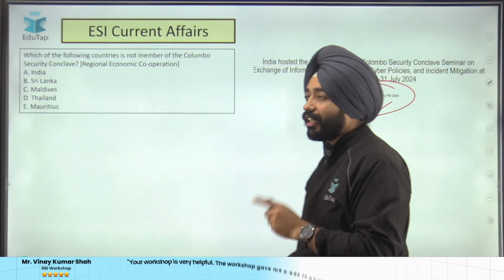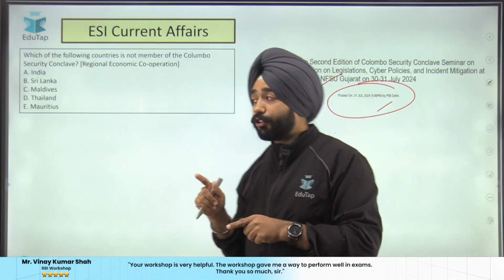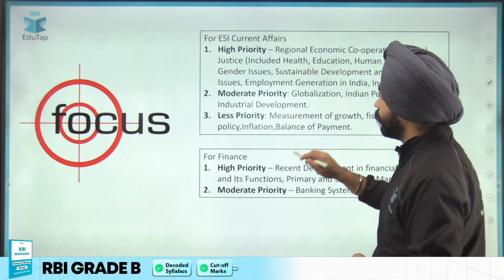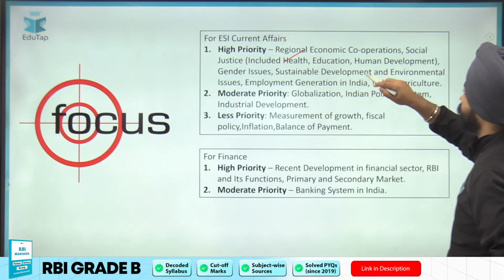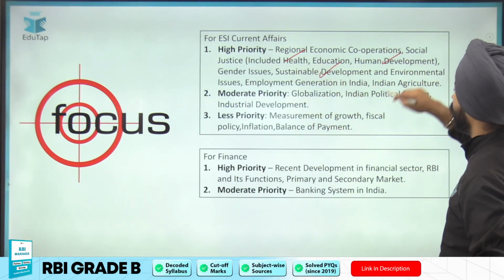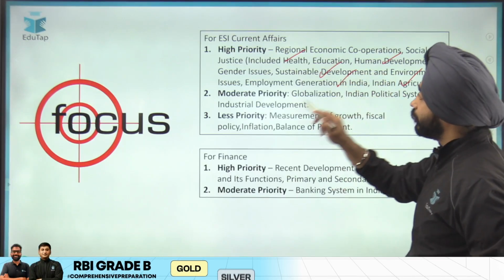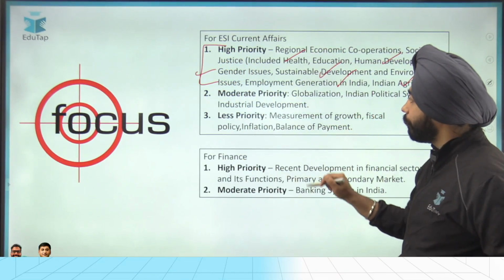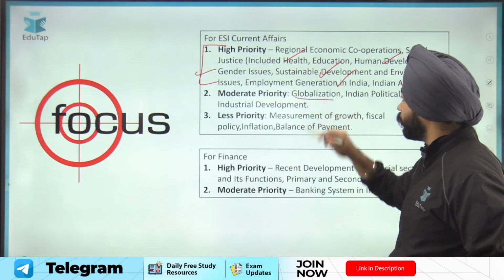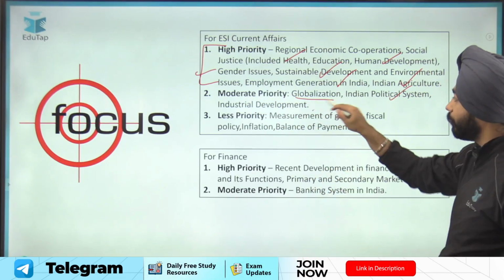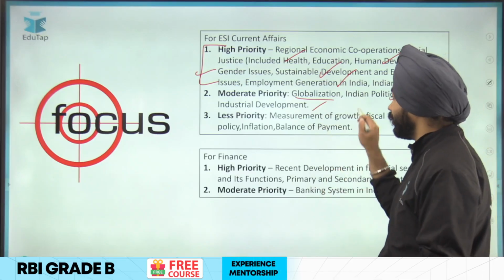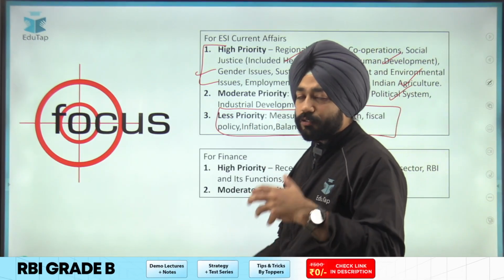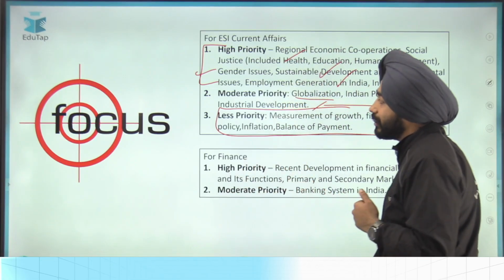Then with regards to ESI current affairs, major focus should be given to things like regional economic cooperation, human development, sustainable development goals, Indian agriculture, and employment generation. Topics related to these parts of the syllabus should be given high priority. Then moderate priority should be given to globalization, Indian political system, and industrial development, and less priority should be given to core agriculture and core static topics, because very few questions have been asked from there.